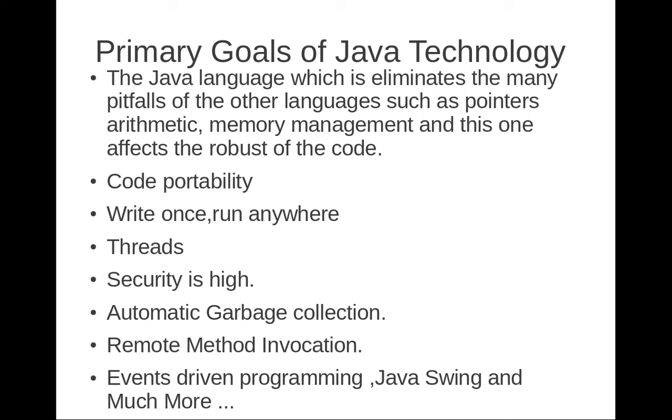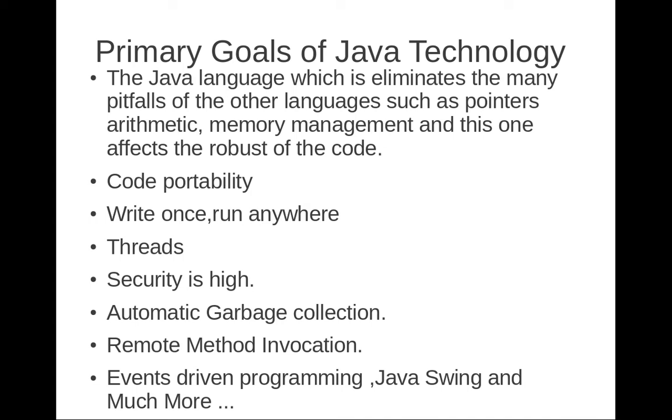JVM only differs for the different operating systems. Say for example, Windows operating system has 20 lines of code, for example, I am saying 20 lines of code of JVM, and then Solaris OS has 100 lines of code of JVM, and Linux OS has 200 lines of Java Virtual Machine program code. So what I am saying here is the JVM code is only different for different machines.